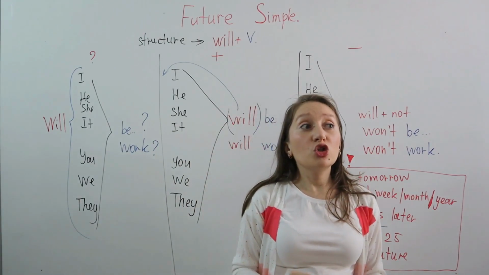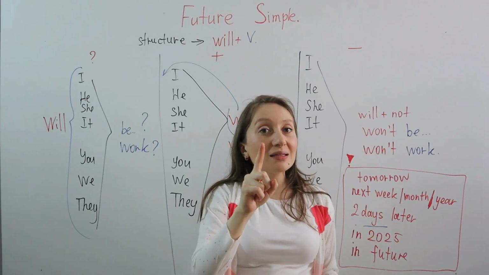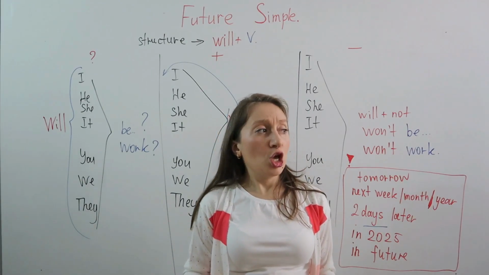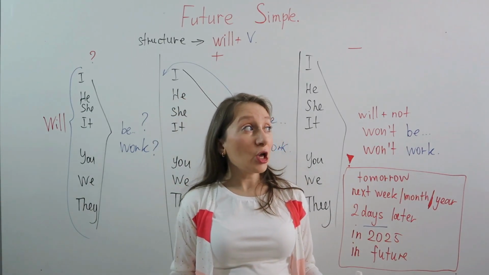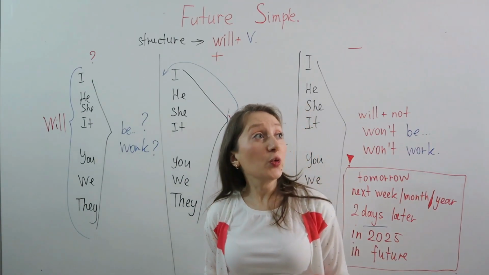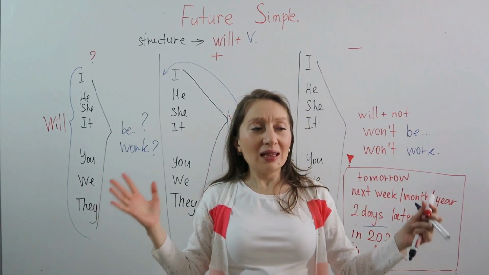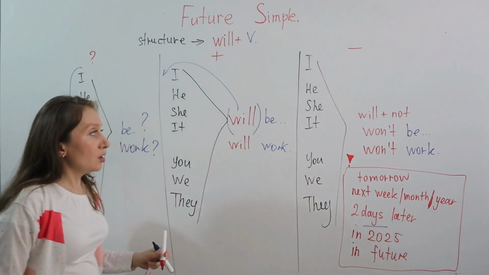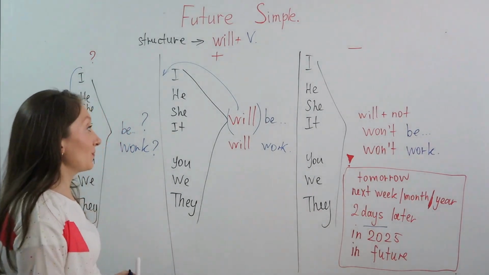Now your task is to make maybe 3 or 5 sentences about what you will do tomorrow. Tell me 5 sentences. So I will work tomorrow. I won't work tomorrow. I will meet my friends. I will go out with my friends. I will go to the cinema tomorrow. Like basic sentences about your future actions, right? So look at the board one more time. I think it's very easy. Now you can make sentences about your tomorrow actions.